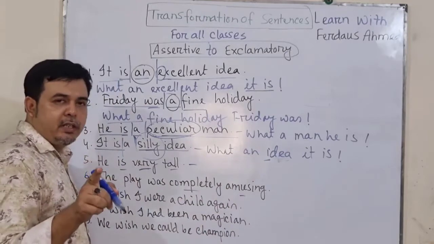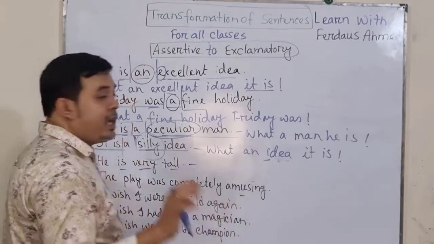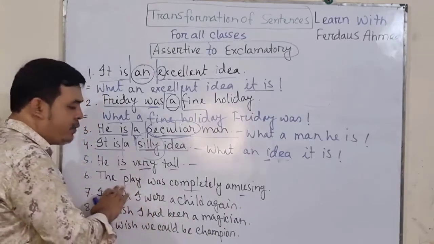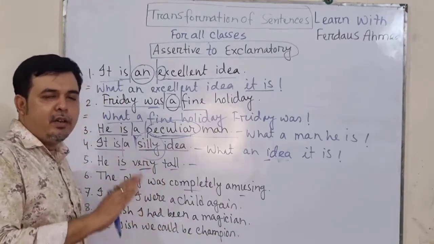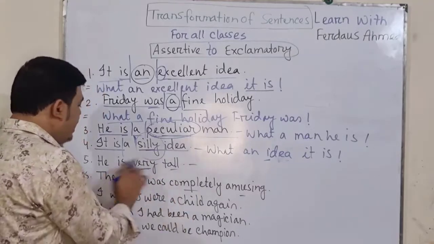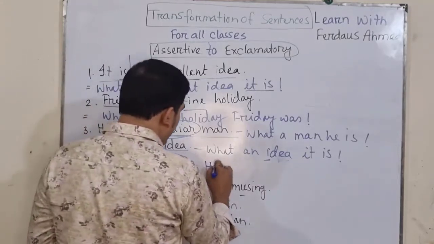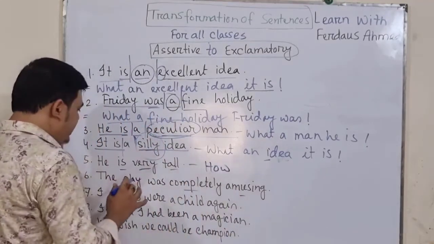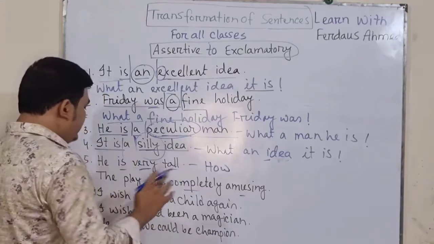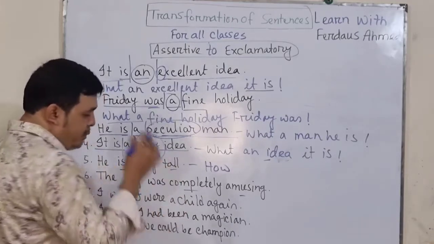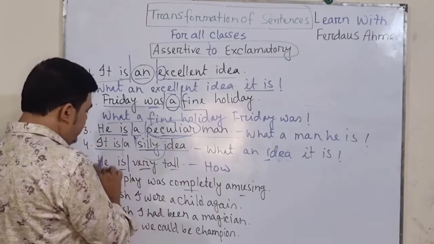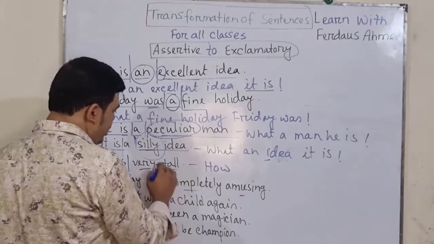The tricky thing is that if you don't find any article, a or an, you can start with how. He is very well. So how. In that case, he is very tall. So in that case, you will also be able to start with the first portion, he is, then very tall.